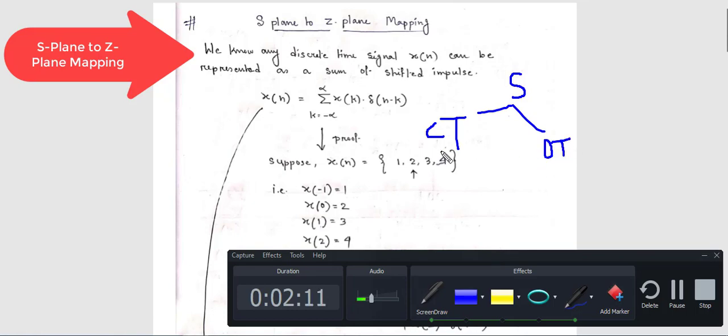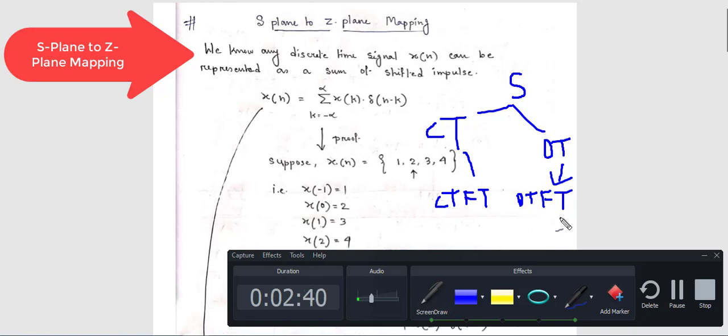If you apply Fourier transform on the continuous time signal, it becomes CTFT, and if you apply Fourier transform on the discrete time signal, it becomes DTFT. Again, in CTFT and DTFT there are some difficulties.